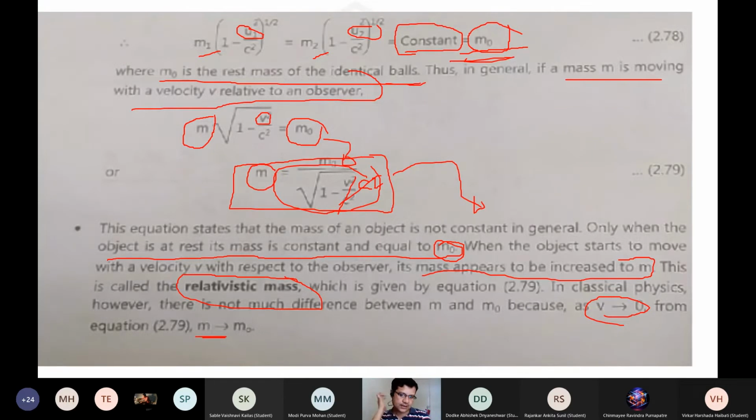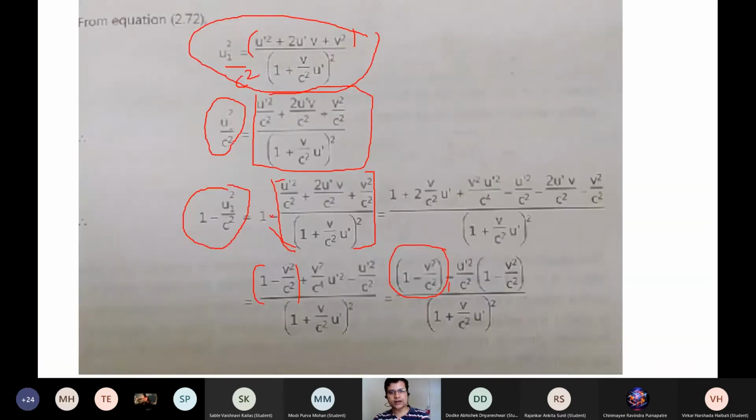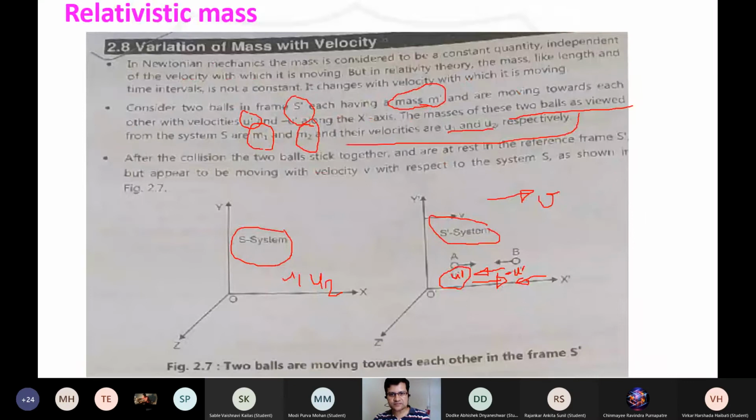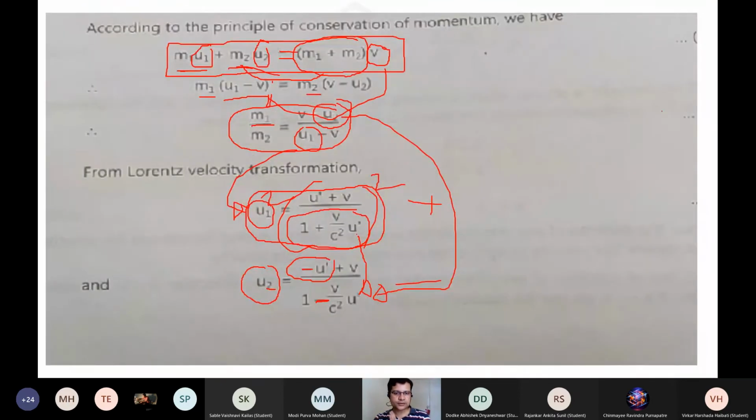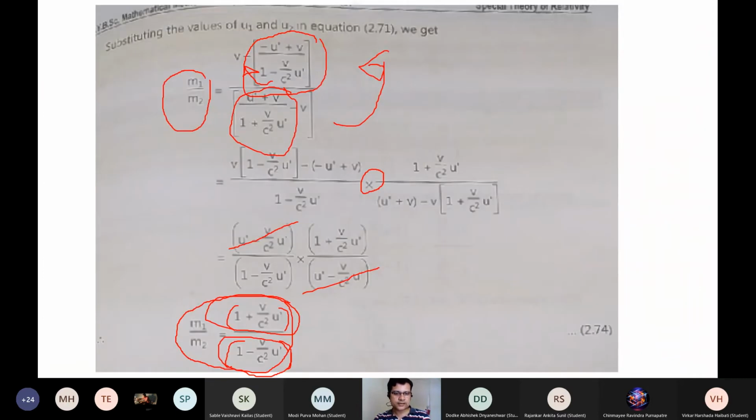I hope you understand how we got this relation. All this arrangement and these expressions were done to show that the classical notion is discarded here. The ultimate thing is that the moving mass depends upon the velocity with which it is moving, and we also know the relativistic addition rule and those formulas.